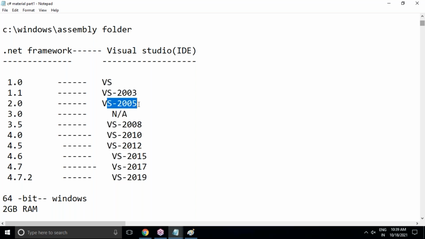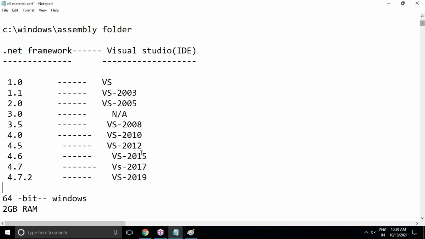They recommended using Visual Studio 2005 itself for 3.0 also. 3.5 is VS 2008, 4.0 VS 2010, 4.5 VS 2012, 4.6 VS 2015, 4.7 VS 2017, 4.7.1 and 4.7.2 VS 2019. And VS 2022 is there, which version is there, I have to recheck once. I'll let you know clearly.